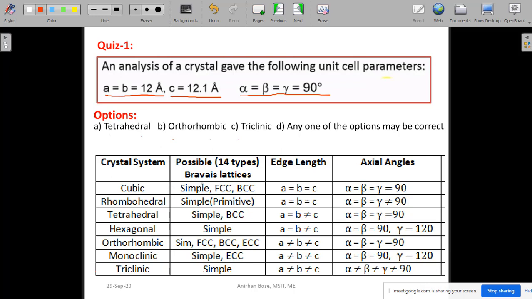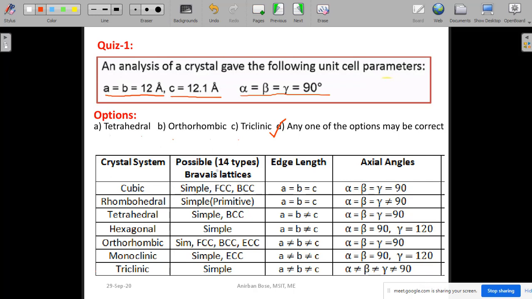1, 2, 3, 4, 5, 6, 7, 8, 9, 10. Okay, now here the answer will be D.